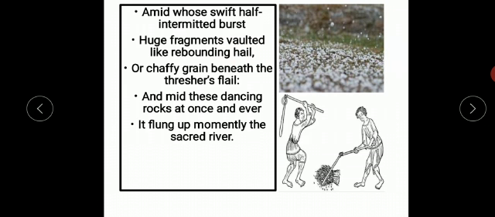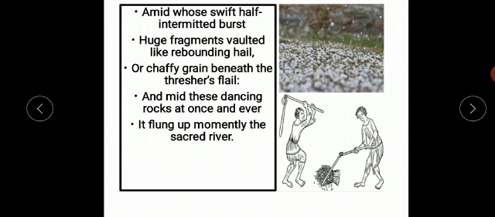Then in the second image he compares these rocks with the image of a thresher who is using a flail to separate grains from its chaff. Chaff means bhusa and grain means anaj. Okay, you can see on the screen that a farmer is using a flail to separate chaff from its grains.